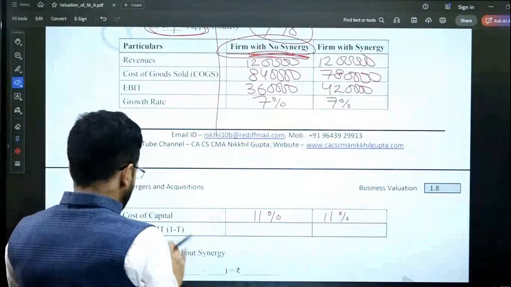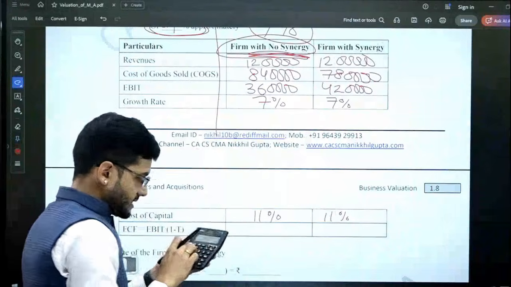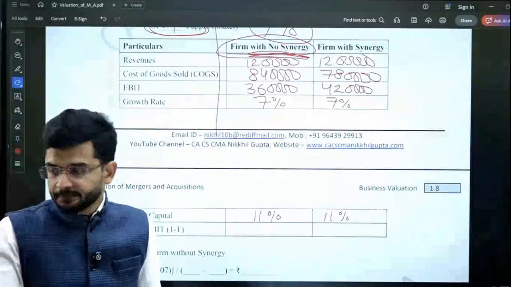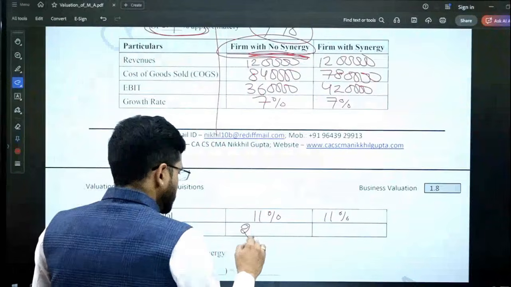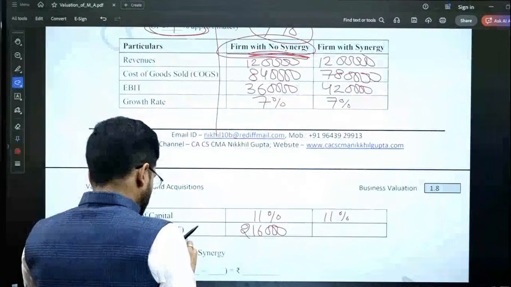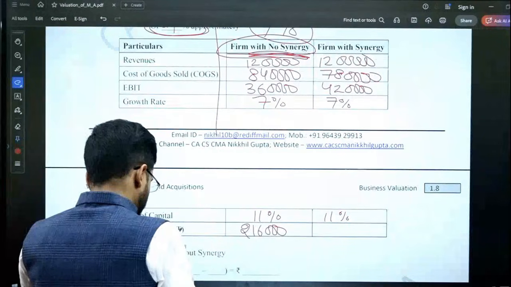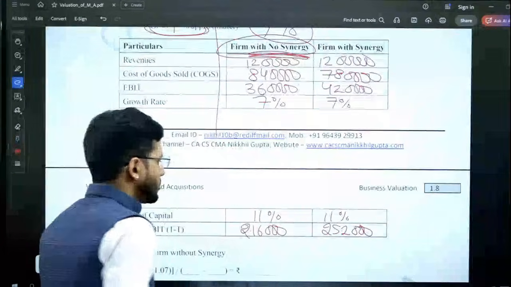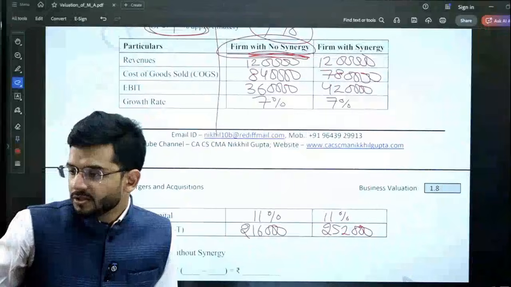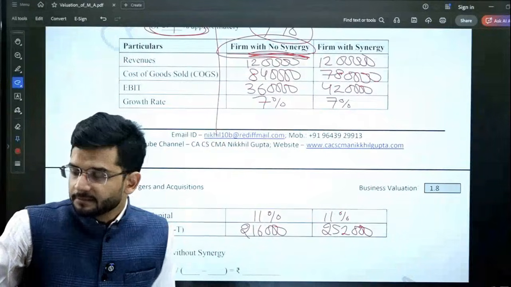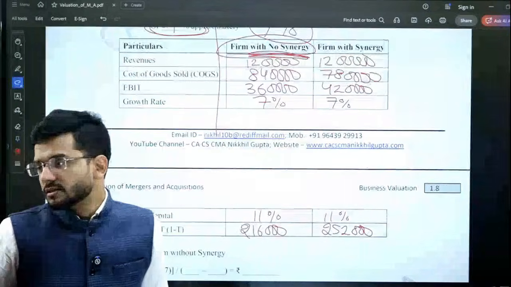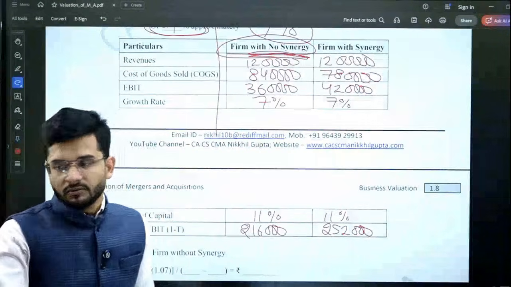So what will be the free cash flow, the EBIT after the taxes? 3,60,000 minus tax rate of 40% comes out to 2,16,000 in the first case, and 4,20,000 minus 40% comes out to 2,52,000 in the second case. Now we will compute both the values, one with synergy and one without synergy.